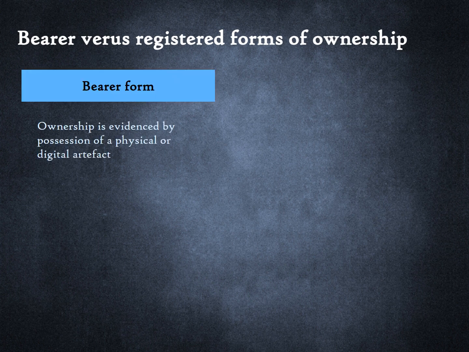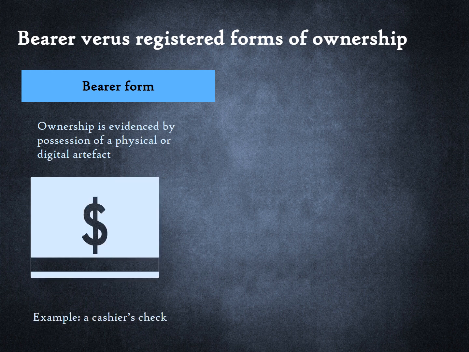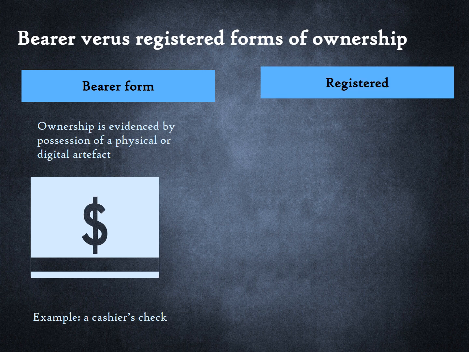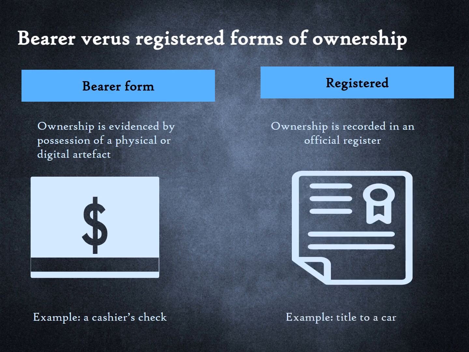The bearer form means that ownership of the asset is evidenced by the possession of a physical or digital artifact. An example is a cashier's check, which is payable to the bearer of the check. A digital equivalent is a virtual prepaid card. The registered form means that ownership is evidenced by inclusion of the owner's name in a register that is recognized to be the source of truth. An example is a motor vehicle title. If someone stole the title document, she would not own the car until a public agency recorded the change of ownership in its database. Similarly, as we just discussed, physically holding a debit card does not mean that the debit card holder is the owner of the bank account. Over time, the share of the bearer form in financial assets has declined.